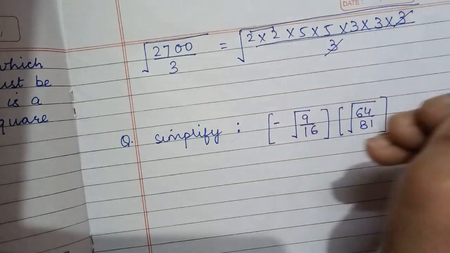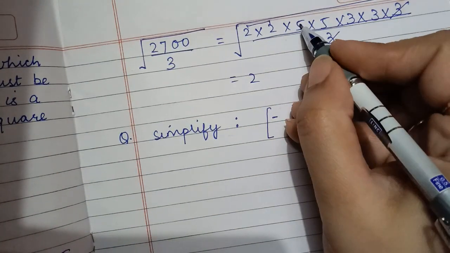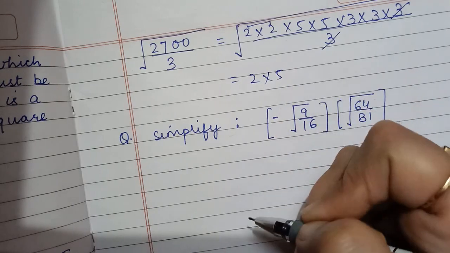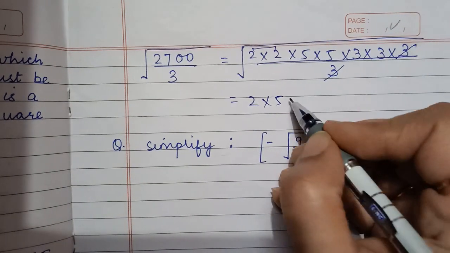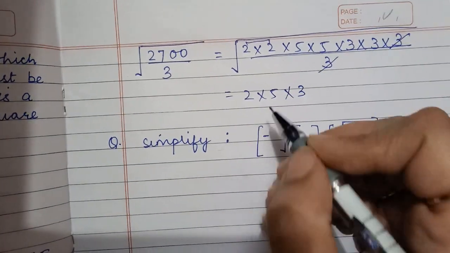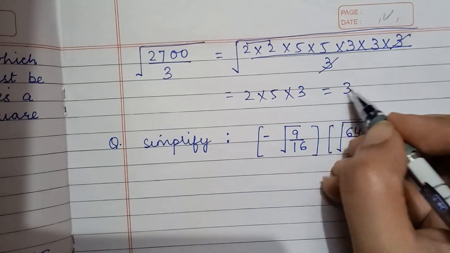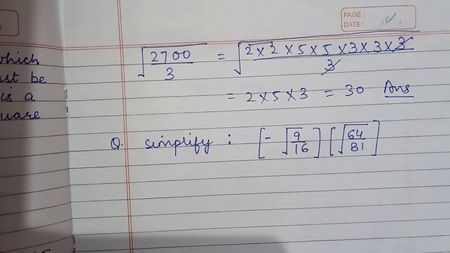Now this 2 is forming a pair, so one 2 will come out. This 5 is forming a pair, one 5 will come out of the square root. This 3 is forming a pair, one 3 will come out. 2 5s are 10, 10 3s are 30, 30 will be the final answer.